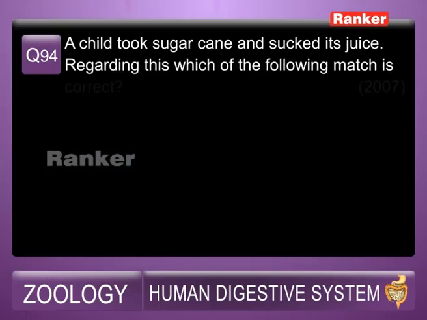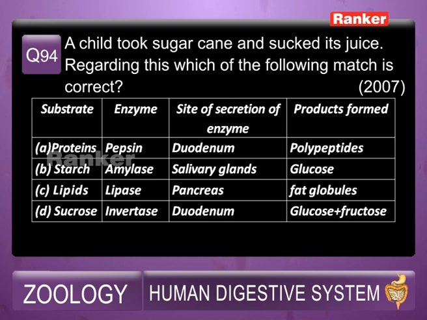94th question. A child took sugar cane and sucked its juice. Regarding which of the following, is the match correct? Here you have a tabular form: substrate, enzyme, site of secretion of enzyme, product formed.